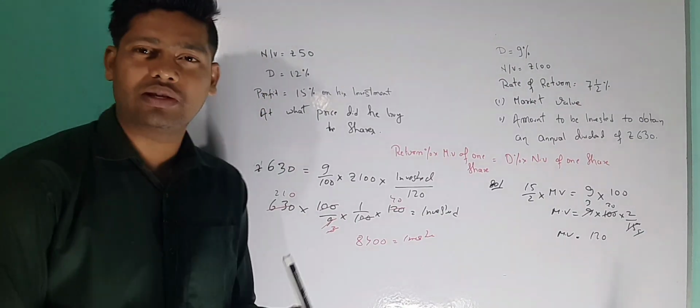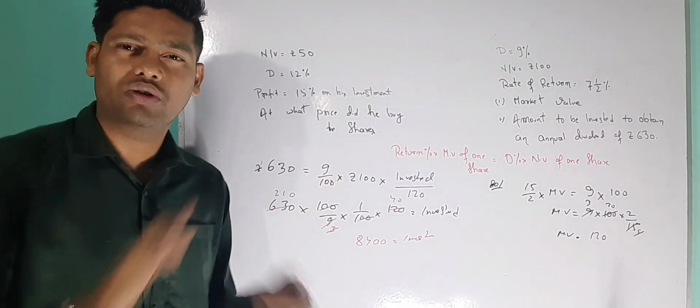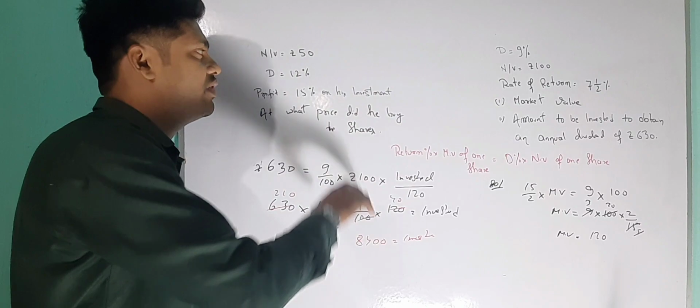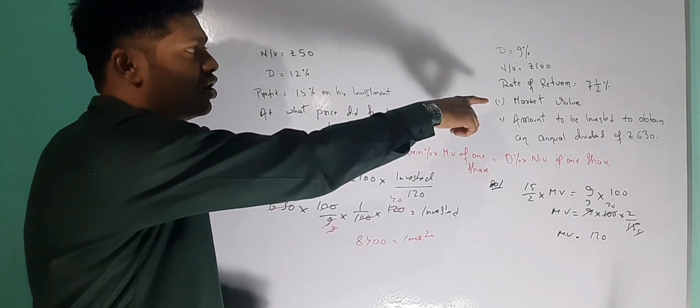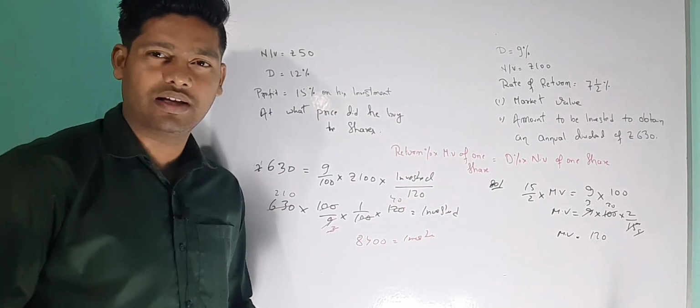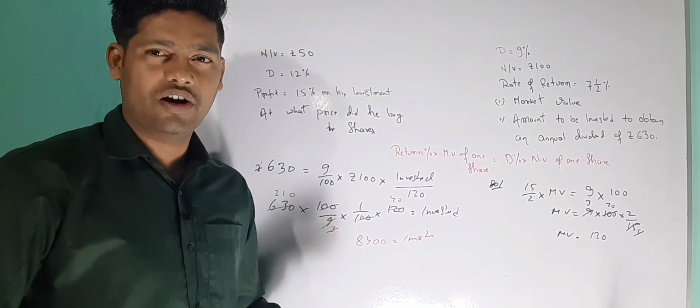So you understood how simple the question is. They make you confused, but don't get confused. A very simple question. Whenever they say profit or return, rate of return, you will apply this formula and you'll get your answer. So these are the two similar questions. And okay, next one.